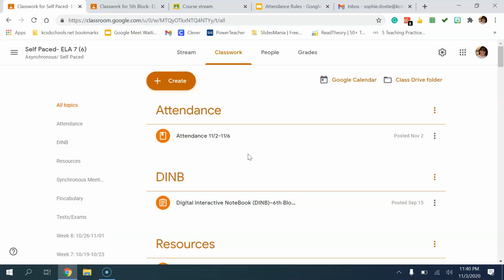So, that is our policy for option 2 synchronous and option 3 asynchronous students.